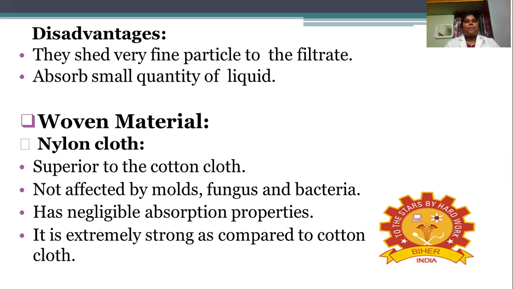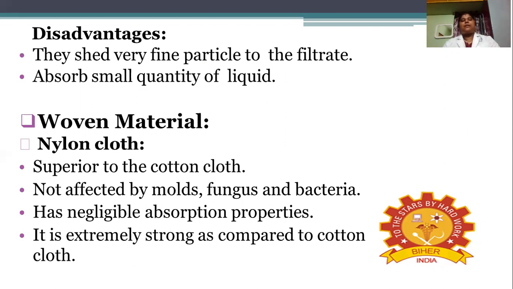As we know, paper shows good absorbance of liquid, right? So this filter paper is no different from that. It will absorb a small quantity of the liquid from the filtrate, and also it will shed very fine particles into the filtrate.